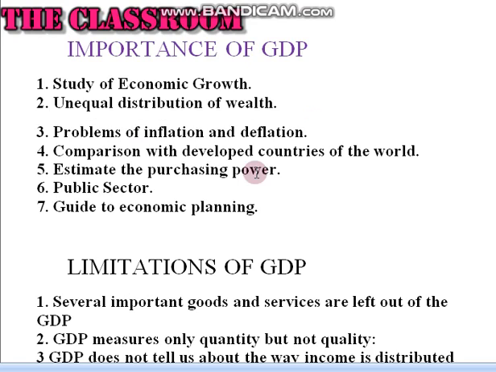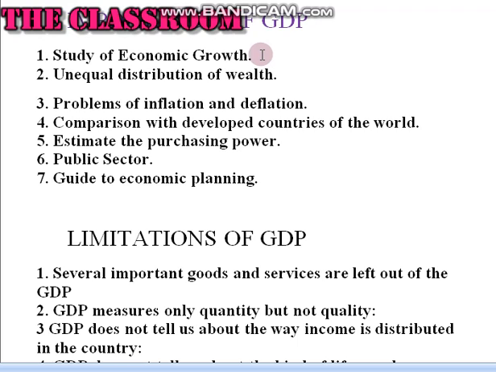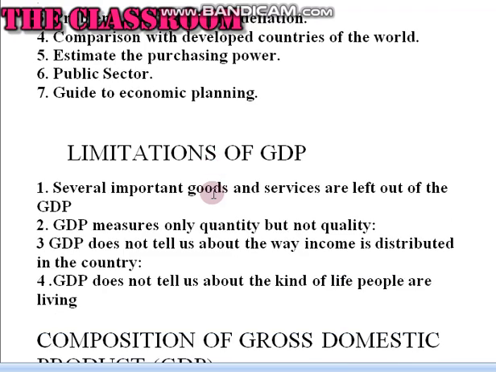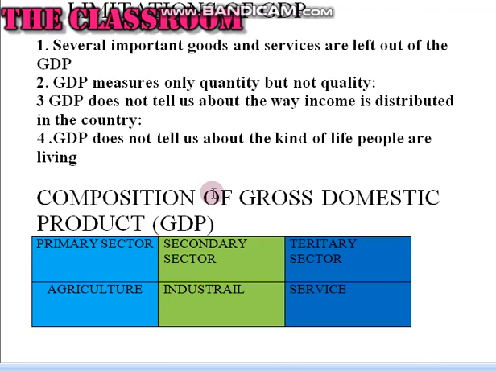Importance of GDP. The GDP helps us to study economic growth. It helps us to find out unequal distribution of wealth. Thirdly, it helps us to find out the problems of inflation and deflation, that is price rise and decline. Comparison with developed countries of the world. Estimate the purchasing power. Public sector. Guide to economic planning.